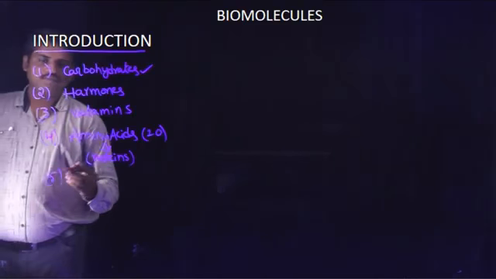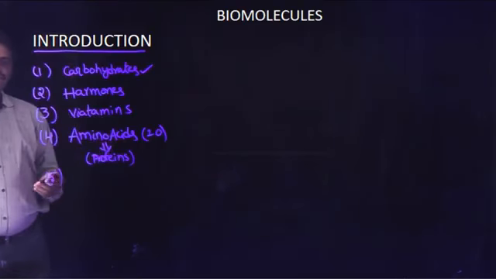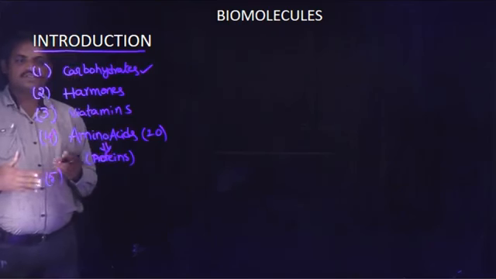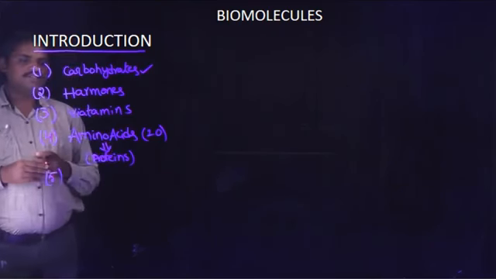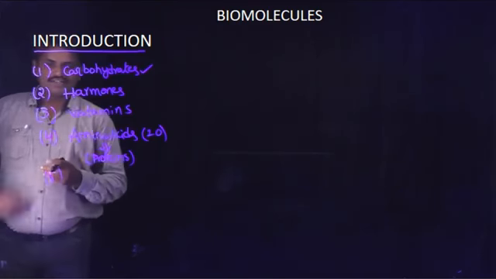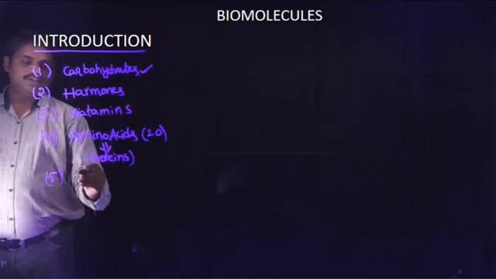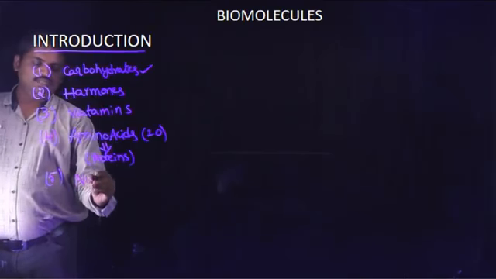The first one is carbohydrates, the second one hormones, the third one vitamins, the fourth one amino acids, and a very important biomolecule in the human body, nucleic acids.